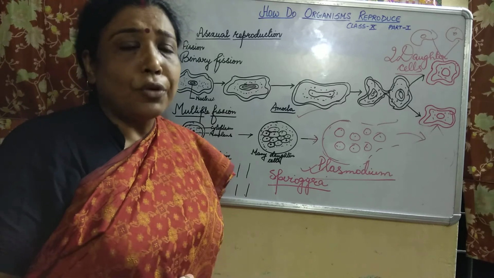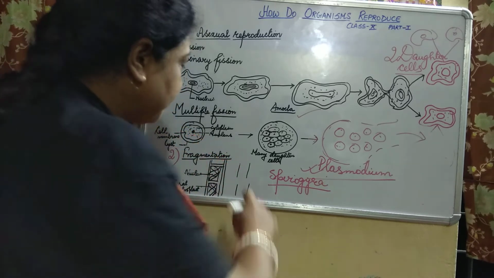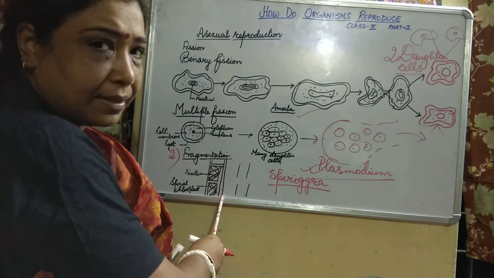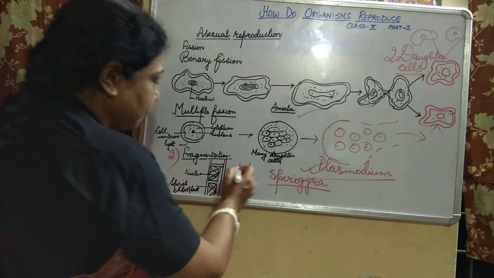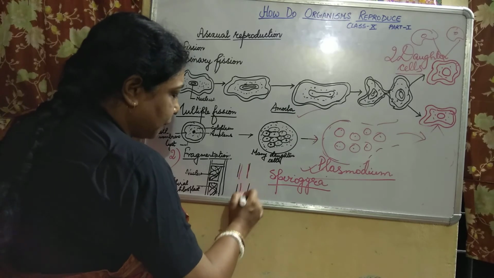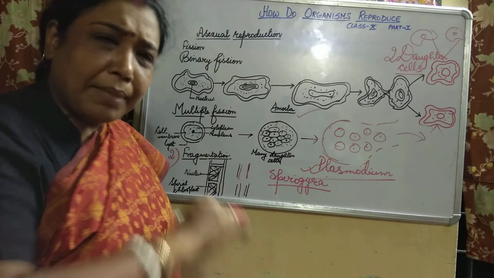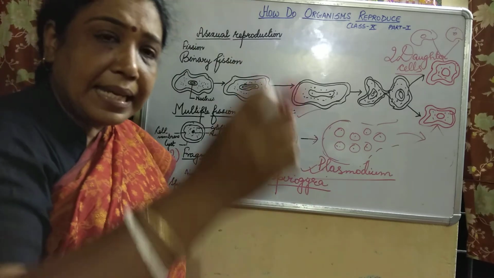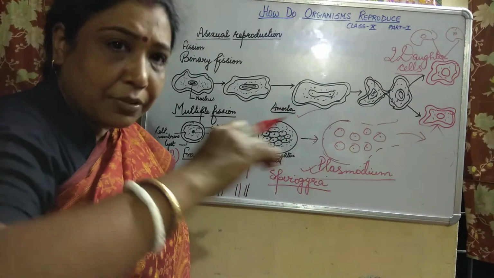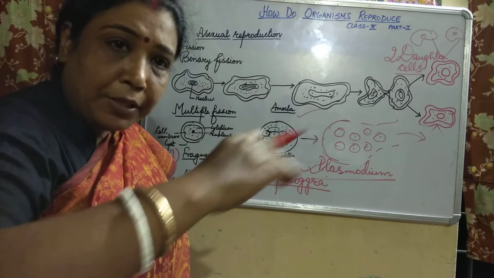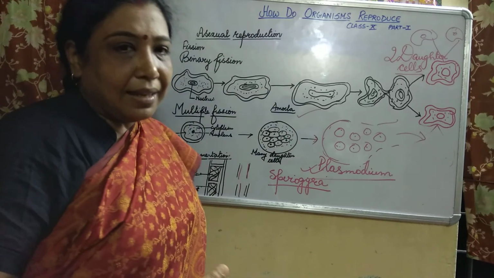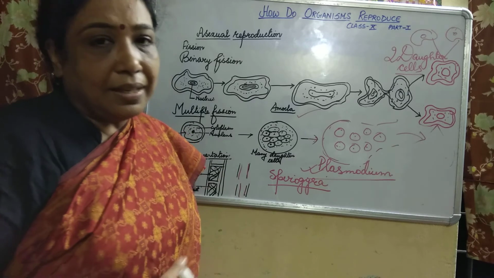So sometimes what happens, children, this Spirogyra filament breaks up into many fragments. Suppose it breaks up into 2-3 pieces, and each fragment will again become a new individual.